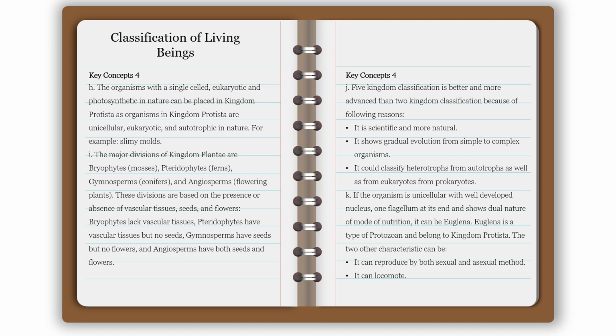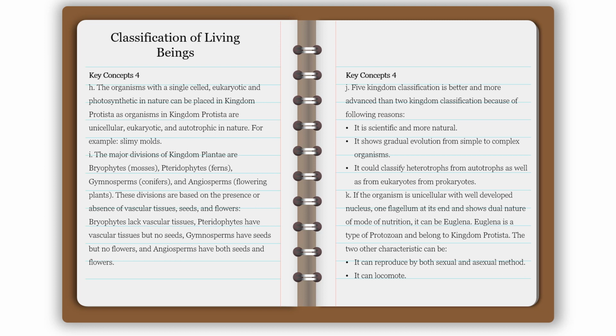I. The major divisions of kingdom Plantae are bryophytes, which are also called mosses, pteridophytes, which are also called ferns, gymnosperms, which are also called conifers, and angiosperms, which are the flowering plants.